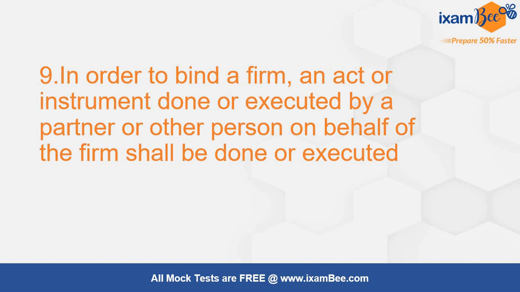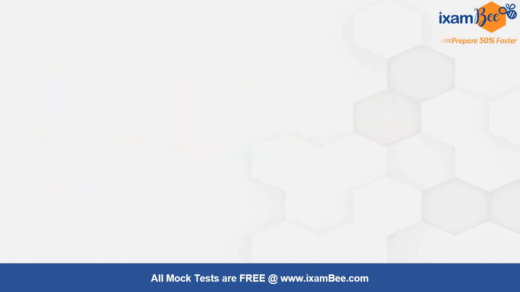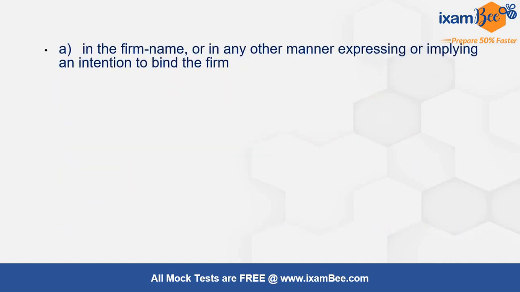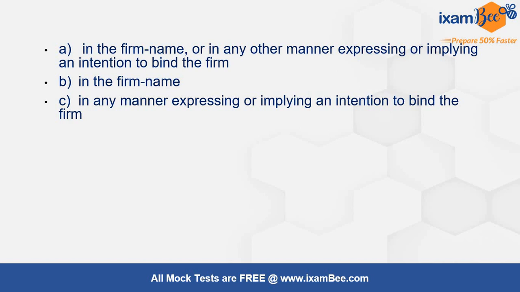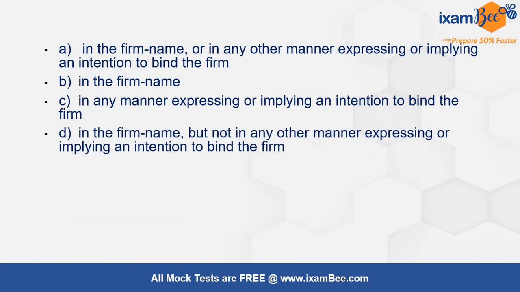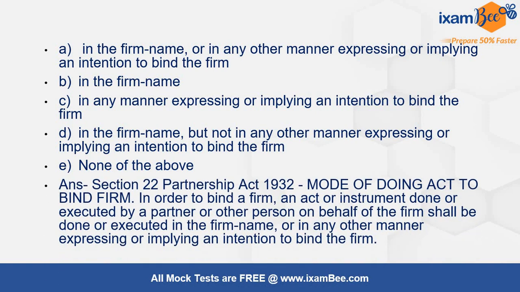In order to bind a firm, next question: in order to bind a firm, an act or an instrument done or executed by a partner or other person on behalf of the firm shall be done or executed in the firm name or in any other manner expressing or implying an intention to bind the firm. In the firm name only. In any manner that is expressed or implying an intention to bind the firm. In the firm name, but not in any other manner expressing or implying an intention to bind the firm. None of the above.